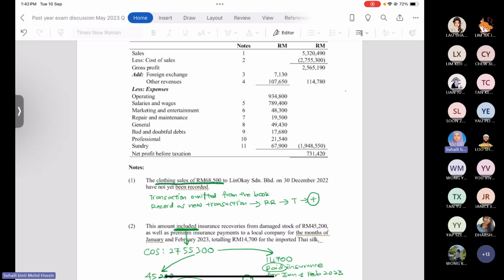Okay, so this question, May 2023, is actually the company section A. Section A is about the company named Vuitton Group Sdn Bhd. The accounting period is also normal, according to the calendar year. If you can refer to your past year question, so you can refer.